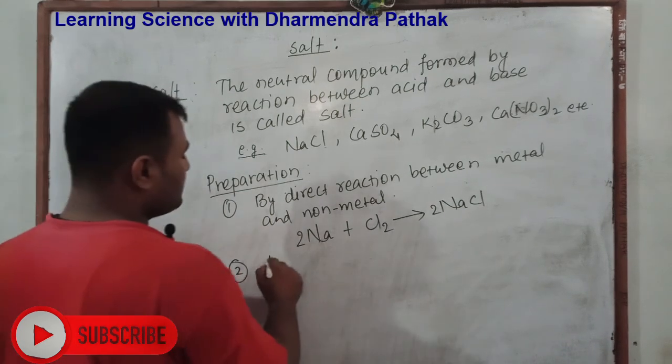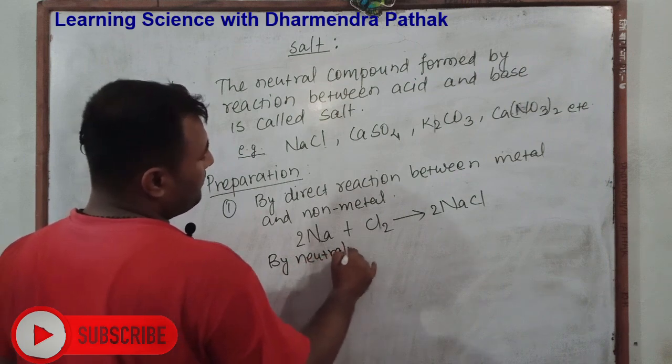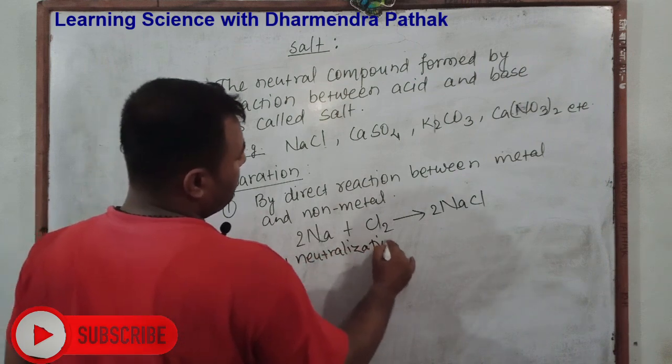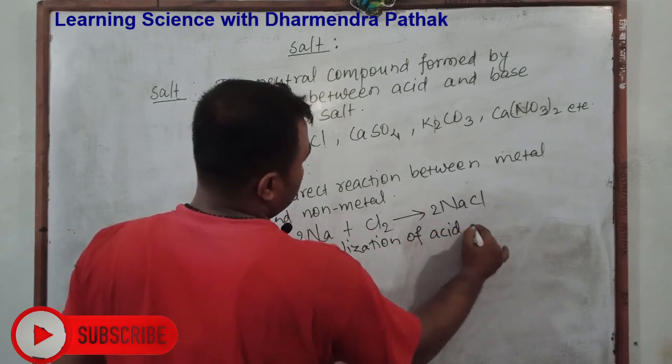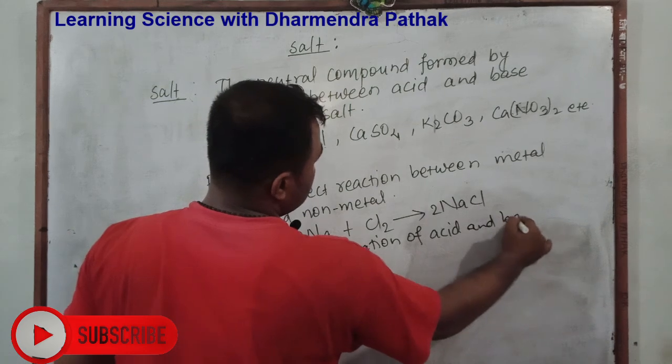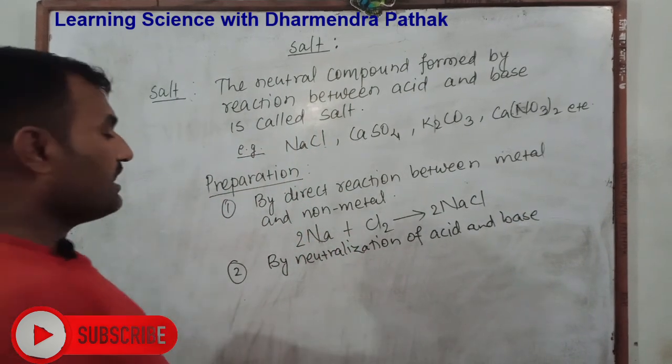The other method is by neutralization of acid and base. When acid reacts with base, then also it gives salt and water.